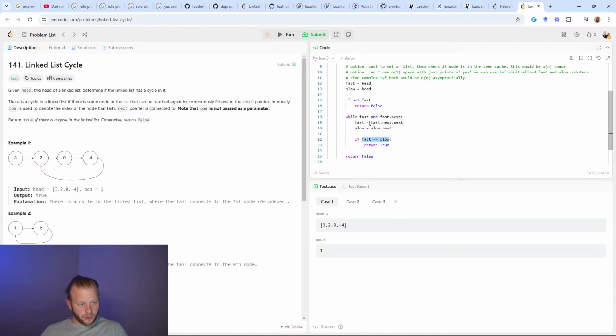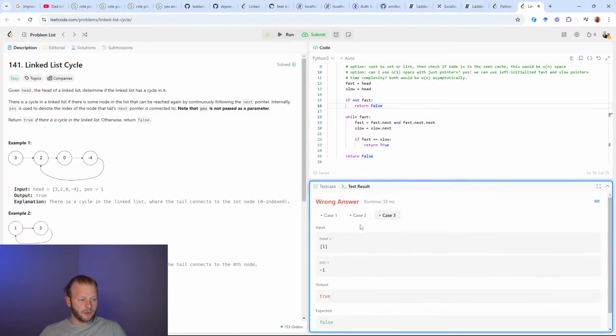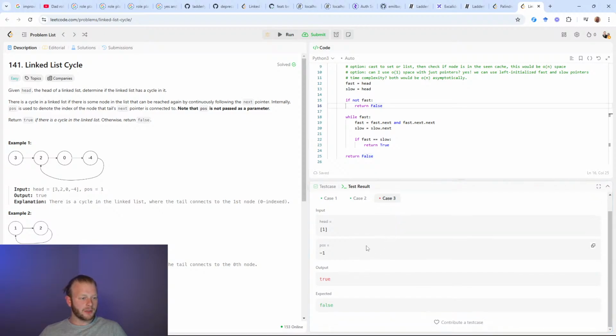But if I do the short circuiting and, maybe I can just show you. This might pass my, yeah, it doesn't even pass these test cases. So maybe it would make things clearer if I see exactly where this breaks.